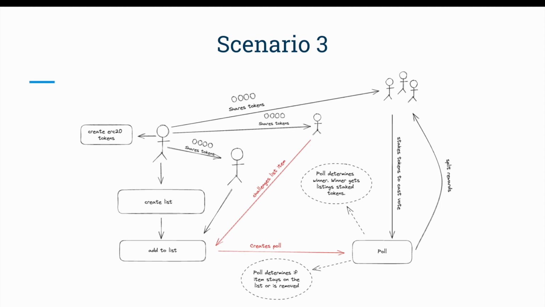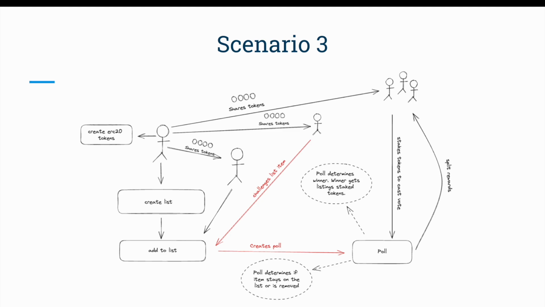So moving on to scenario 3. This is the most complex scenario, but it's also probably the coolest. Using the same example of my happy hour in Austin list, I opened up curation to a lot more people to add to this list. While we get a lot of great happy hours out of this, things could start straying away from its original intent. Say one of our users suggests a happy hour in Houston, but that's not the original intention of this list. It was supposed to be happy hours in Austin. So another token holder can choose to stake tokens and challenge that. This is a token holder taking initiative to keep the list curated and tailored to match its original intent.